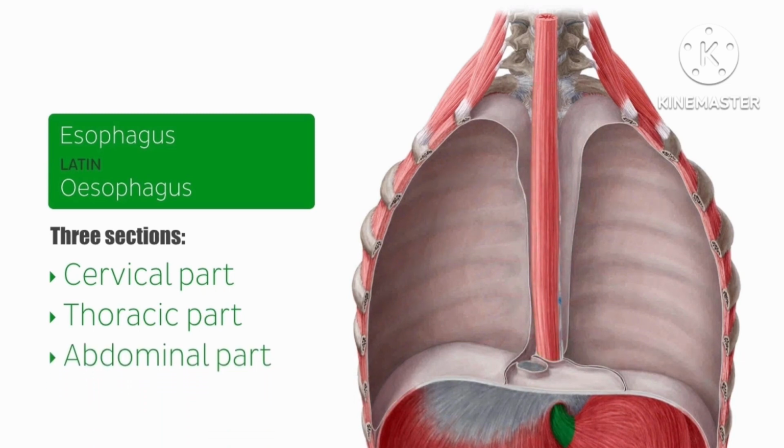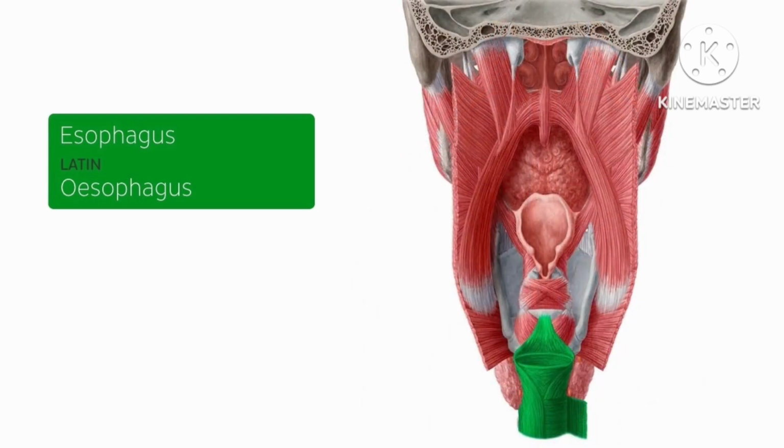And the third part of the esophagus, which is the abdominal part. It is the shortest section of the esophagus, and it extends from the diaphragm to the cardiac orifice of the stomach. The musculature of the esophagus is comprised of both longitudinal and circularly running muscle fibers, both of which you